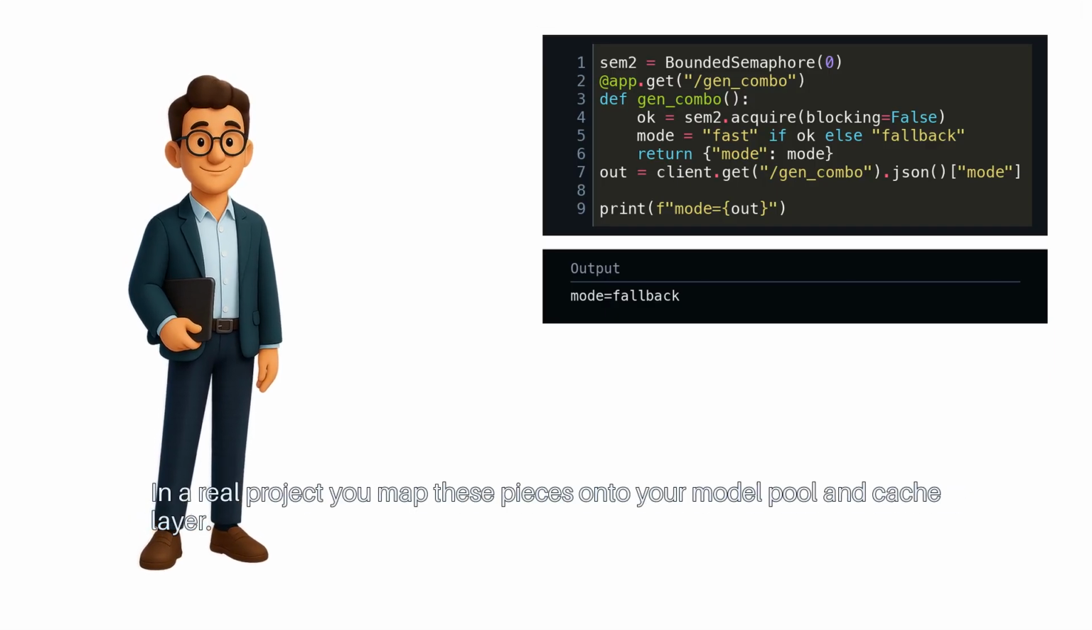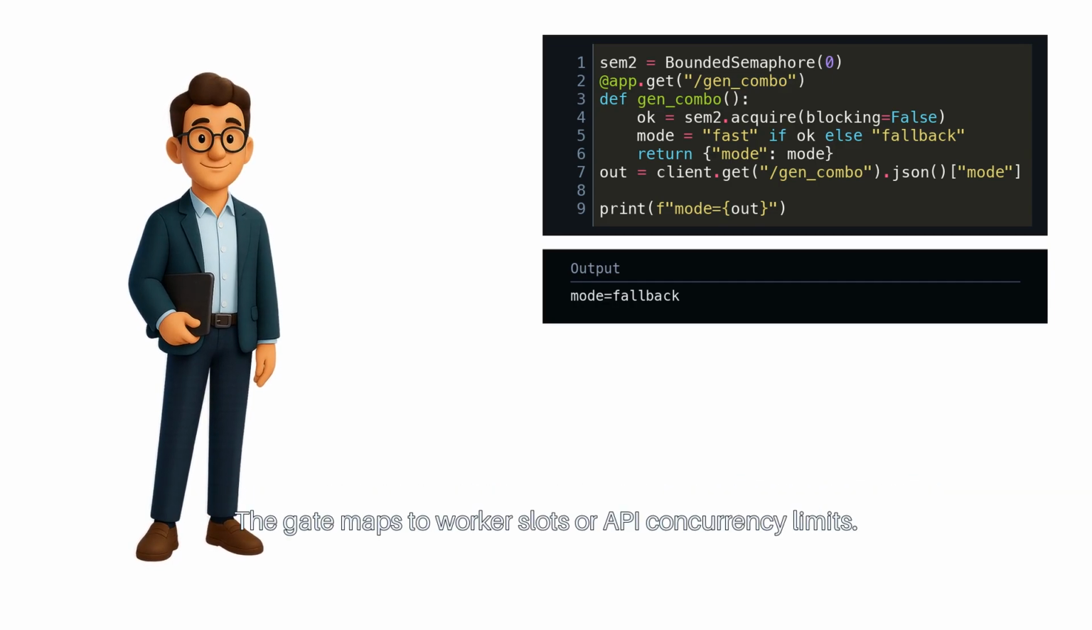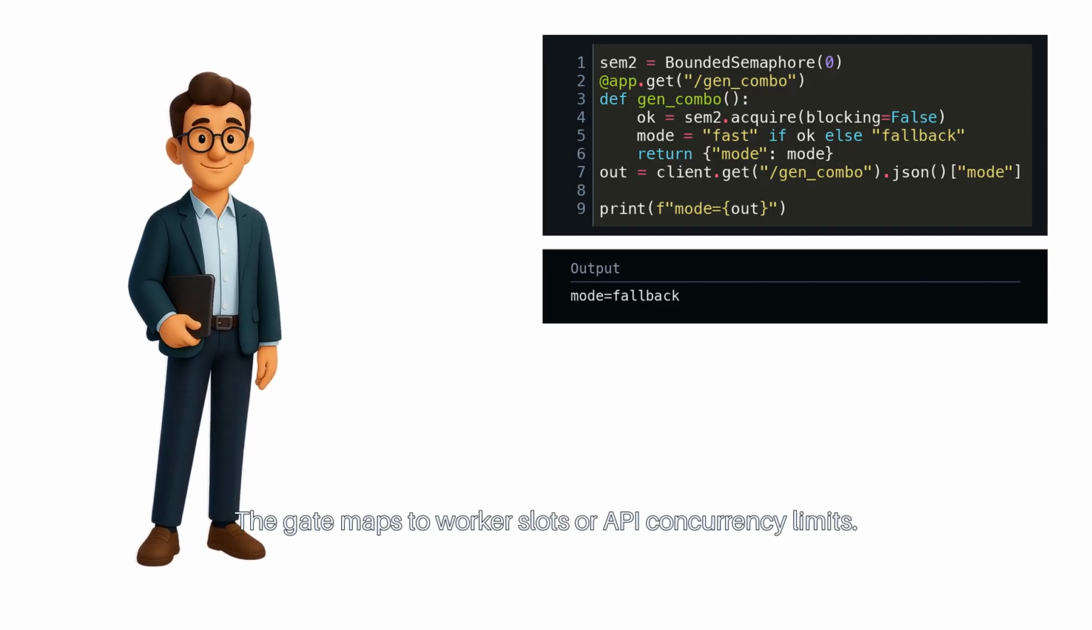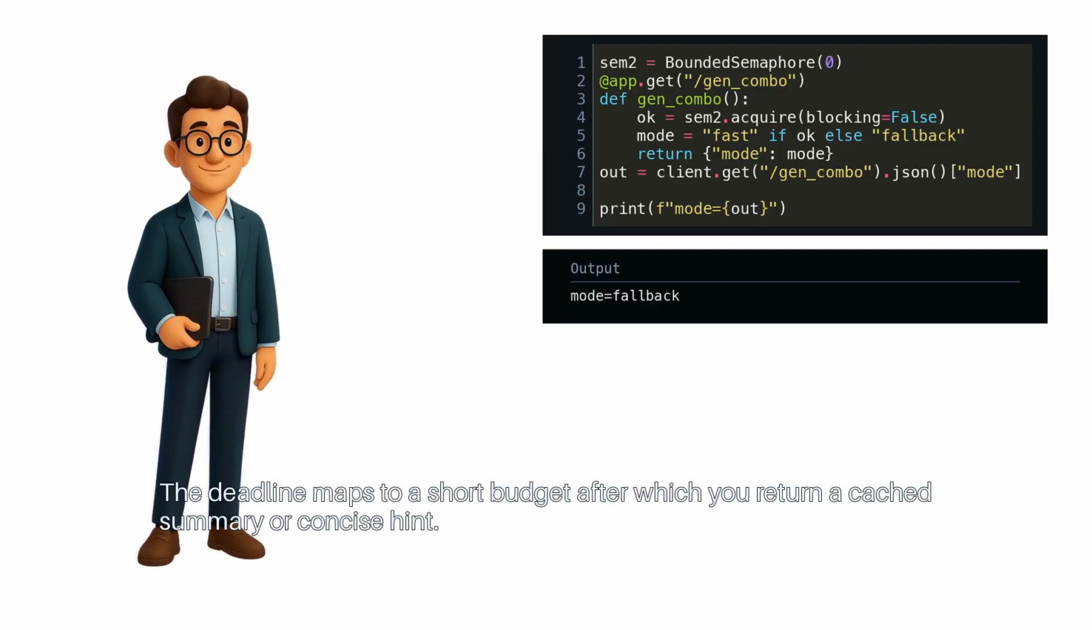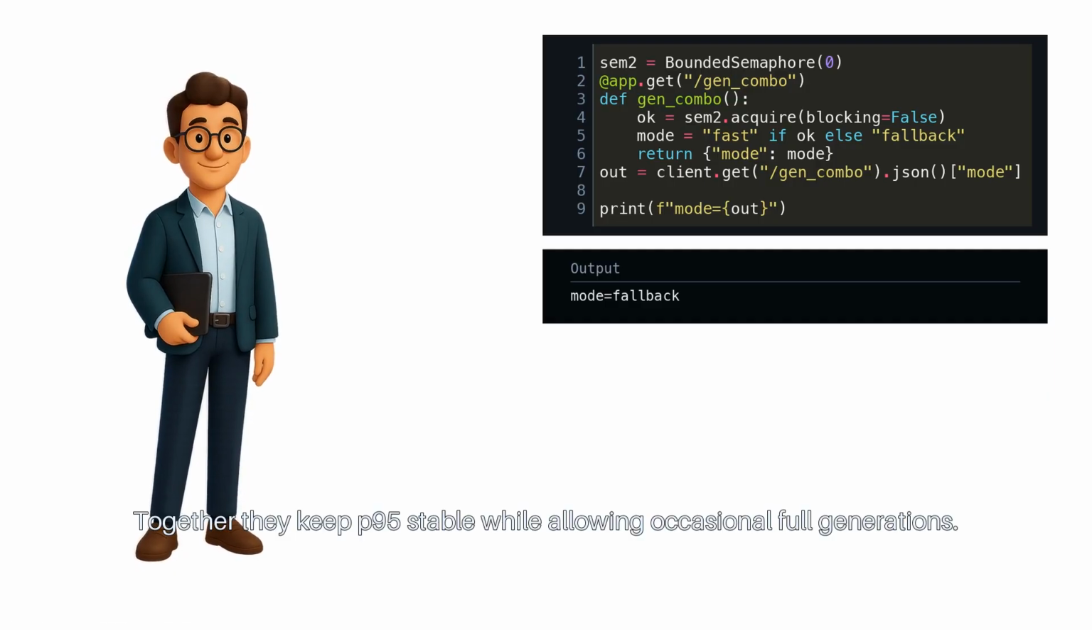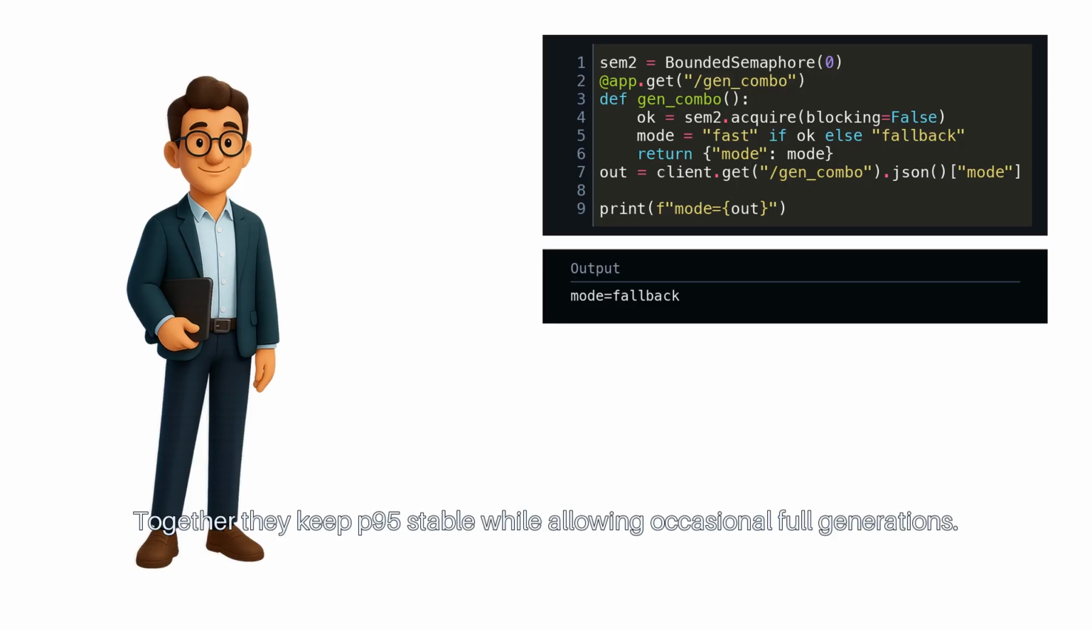In a real project, you map these pieces onto your model pool and cache layer. The gate maps to worker slots or API concurrency limits. The deadline maps to a short budget, after which you return a cached summary or concise hint. Together, they keep P95 stable while allowing occasional full generations.